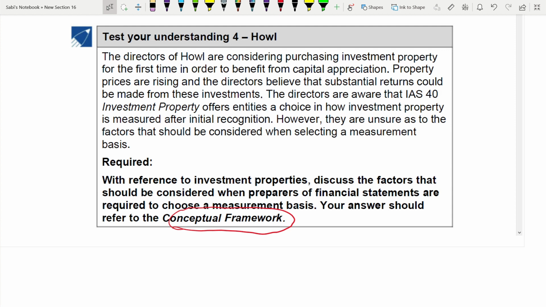So let us read a little bit of the case study. The directors are considering purchasing an investment property for the first time. Okay, property prices are rising. This is a fact. Okay, and they are going by IAS 40. They have a choice. Okay, they are unsure of the factor when selecting a measurement basis. So I will give you the points. You can make up your own answers, and obviously the answers are there. Okay, the two choices are what?